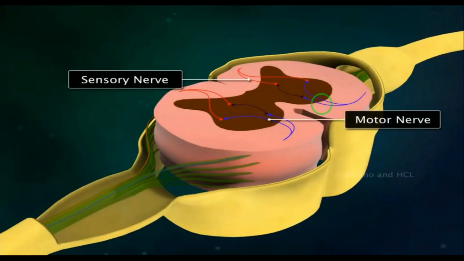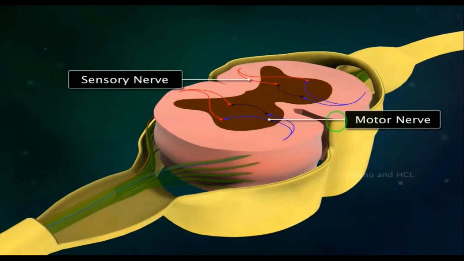The sensory nerves bring messages to the spinal cord, and the motor nerve carries information from the spinal cord back to the effector organ.